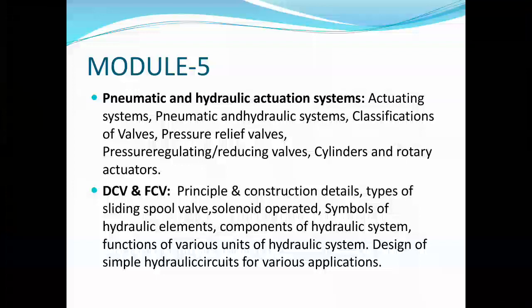In these actuating systems, pneumatic and hydraulic systems, classification of valves, pressure relief valves, pressure regulating or reducing valves, cylinders and rotary actuators. So you are going to study basically the pneumatic actuation systems. Second half, DCV and FCV, that is a directional control valve and flow control valve.